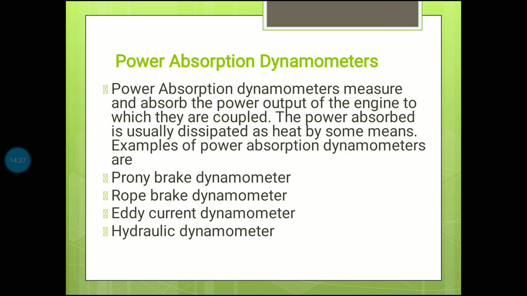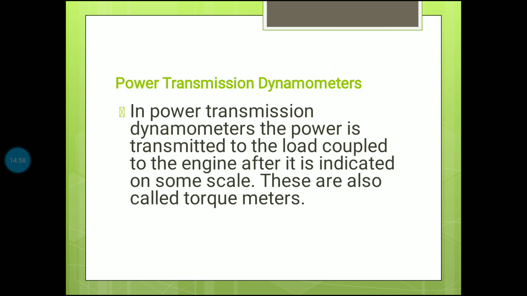The power absorbed is usually dissipated as heat by some means. There are four types: Prony brake dynamometers, rope brake dynamometers, eddy current dynamometers, and hydraulic dynamometers.